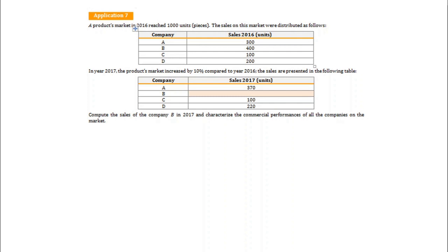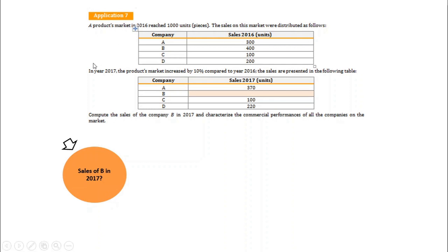Yet, in order to characterize the commercial performances for year 2017 compared to 2016, we have to determine the missing value, the sales of B in 17. How can we compute the sales of B in 2017? It's not difficult. We have to establish the total sales in 2017. If we have the total sales, from the total we can extract the sales of A, B, and C and obtain the missing value. Can we obtain the total sales of the products market in 2017?